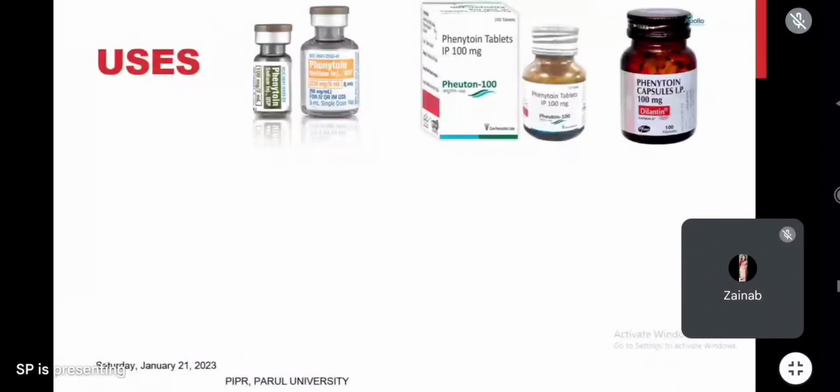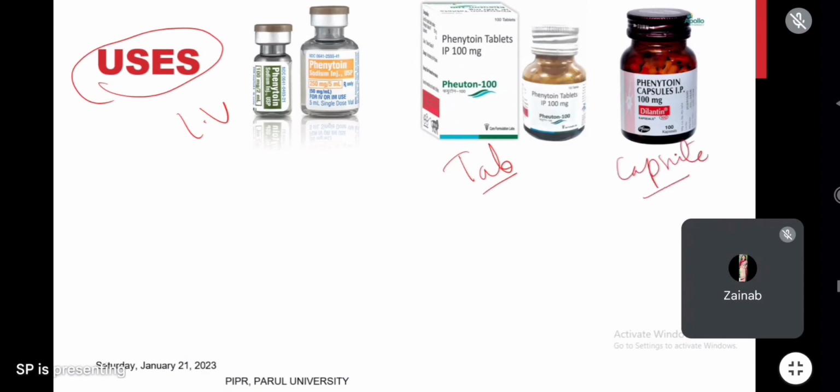Now let us see the uses of phenytoin. Just now I explained, phenytoin is available in IV form, as tablet form, and also as capsule form. 100 mg capsules, 100 mg tablets, and 250 mg is available in 5 ml of compound. These are different formulations of phenytoin.